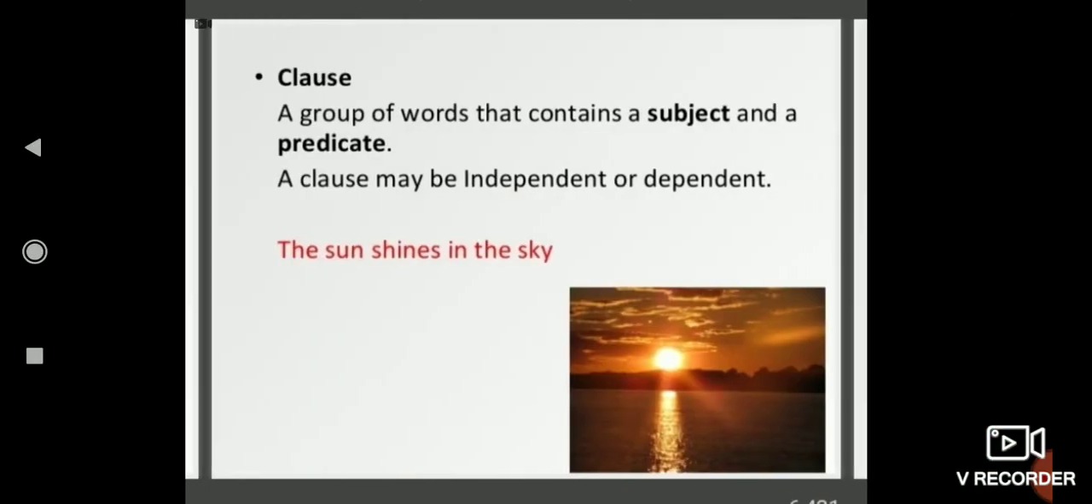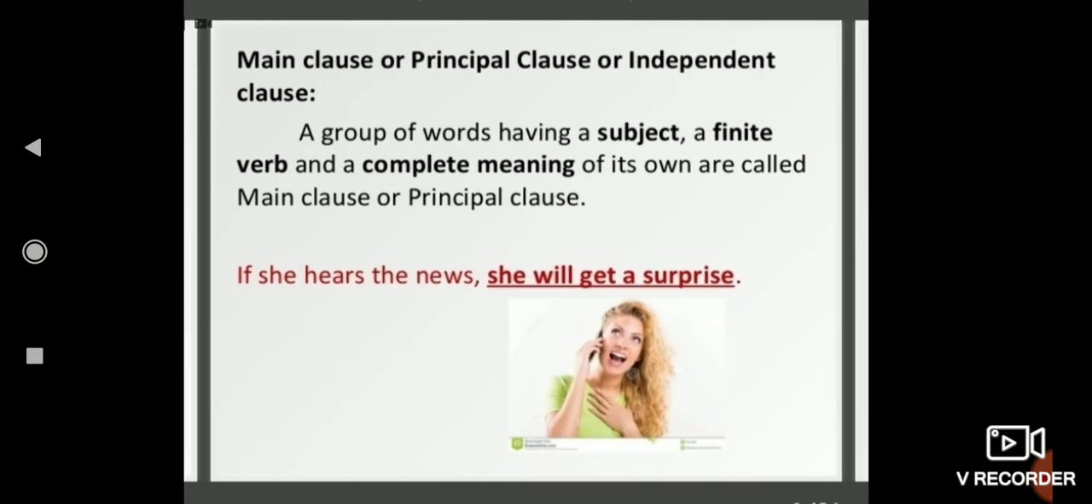Next is clause. You must be aware of the difference between clause, phrase, and sentence. A clause is a group of words that contains a subject and a predicate. A clause may be independent or dependent. Like, the sun shines in the sky. Here the sun is our subject and the remaining part is the predicate. Now, kinds of clauses. There are two kinds of clauses. First is the main clause, that is known as the principal clause or independent clause also.